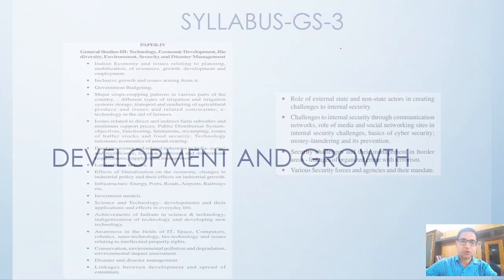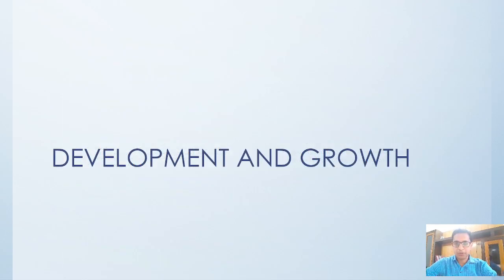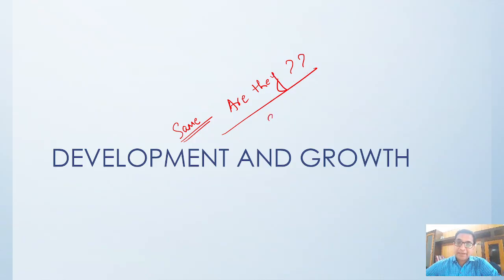So let's start with development and growth. Whenever you see the words development and growth, they seem to be the same, right? But are they? They seem similar, but they are not the same.